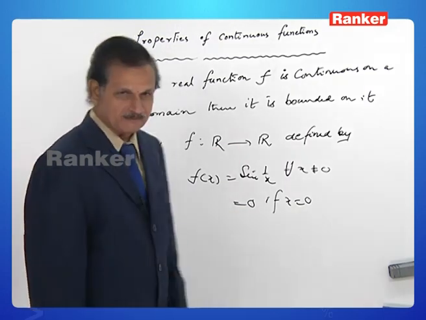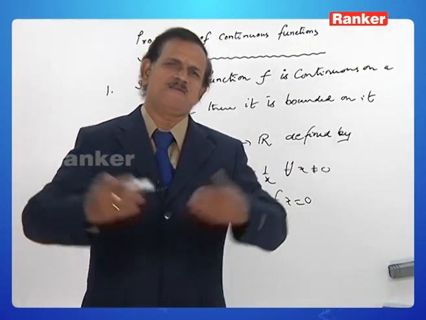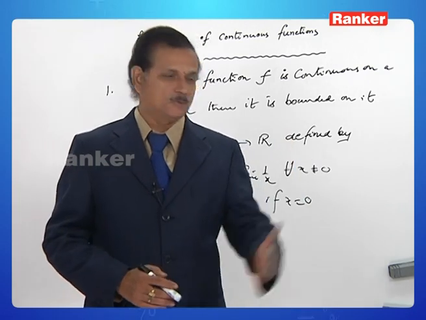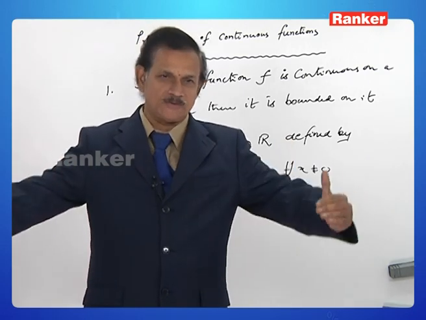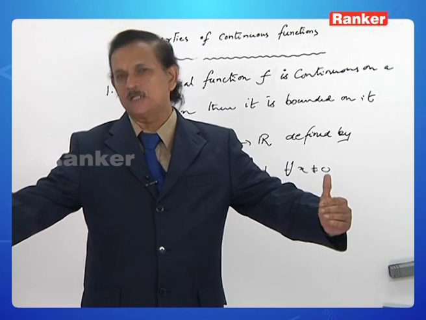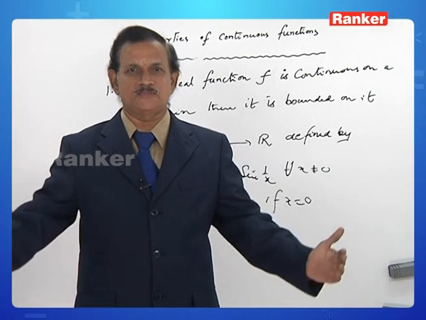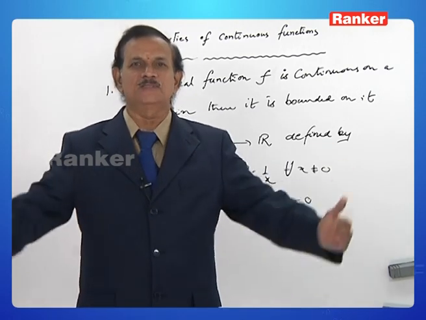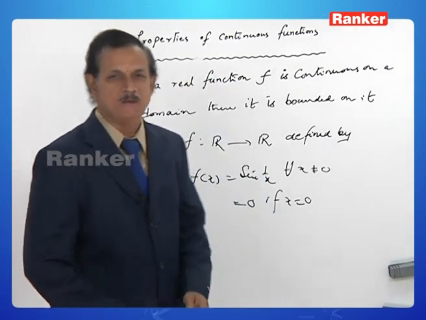The values of sin 1 by x, whatever might be the value of x, always lie between minus 1 and 1. So the lower boundary is minus 1 and the upper boundary is 1. So all the values of f of x will lie between two particular real numbers. Hence we say that f is bounded.